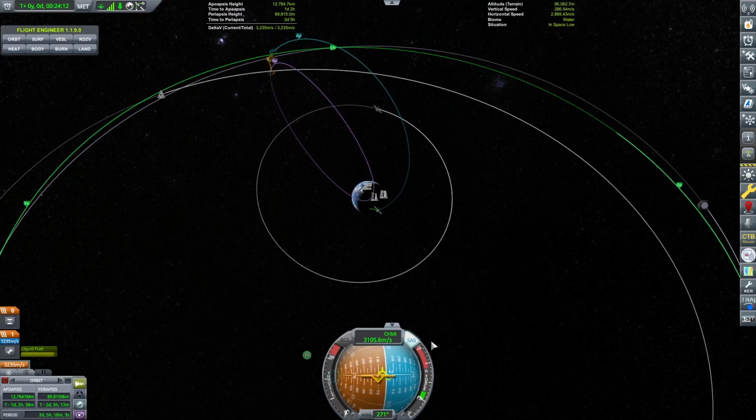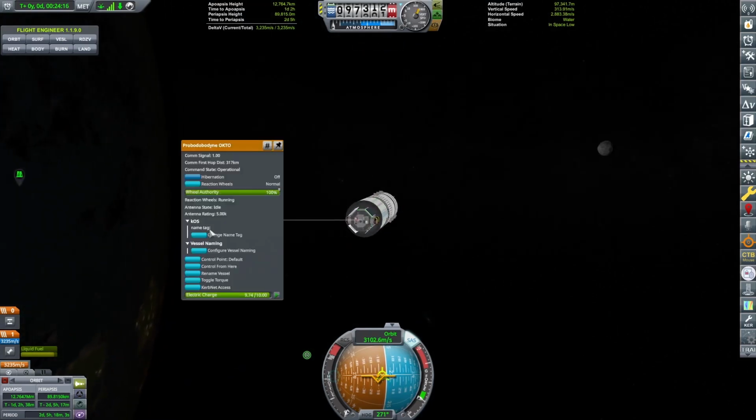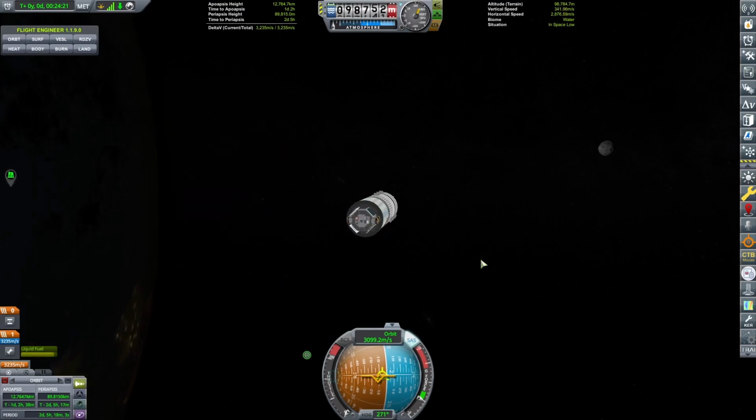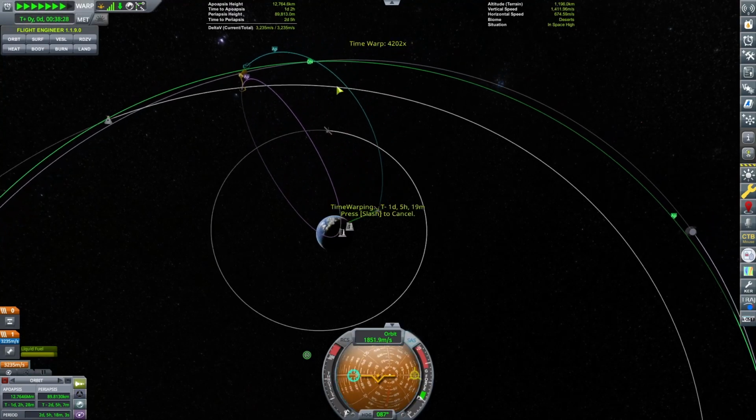602. Okay, that's good. All right, so what we want to do now is hibernate this guy because we don't want it to use power while we're warping out. That's a long trip and it's going to drain all the power out of this thing. So now we're going to warp.